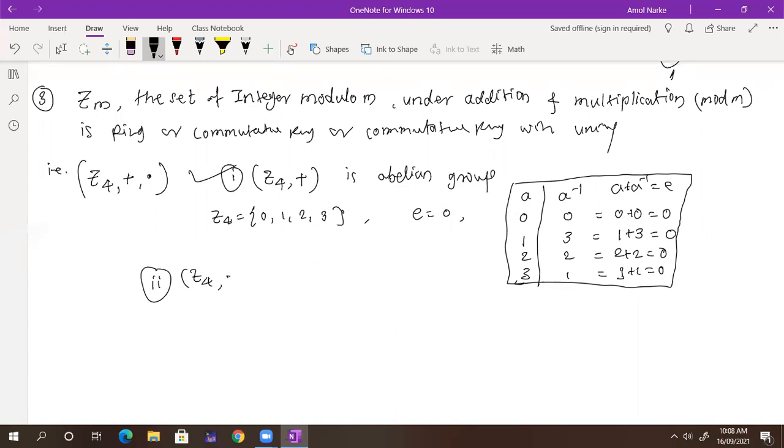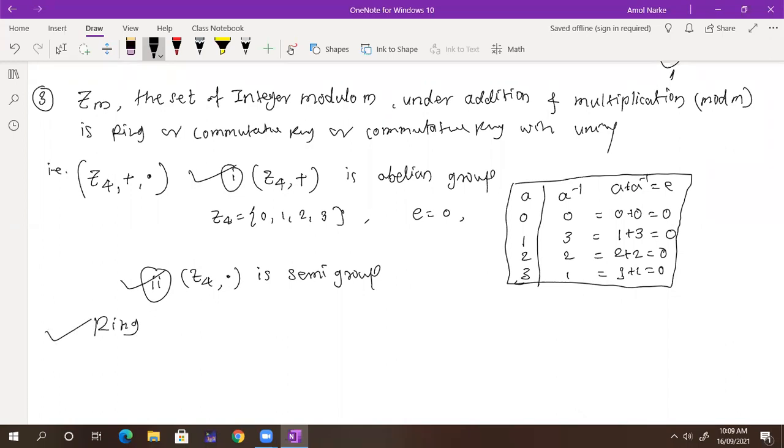Z4 with dot is a semigroup. It is easy to show it is a semigroup, because closure is there. If you do the product of any two numbers, 3 into 6 gives 6 mod 4. What is 6 mod 4? 2. So 2 is also there, so it is closed. For associativity, the product is associative over Z and Z4 is a subset, therefore it is associative over Z4. So it is a semigroup. So first, it is a ring.